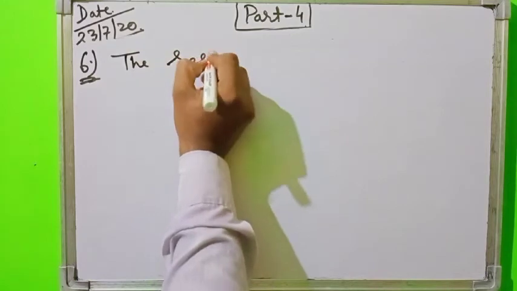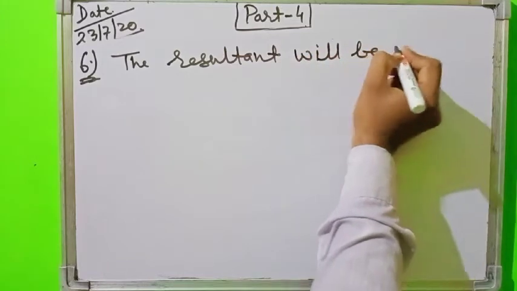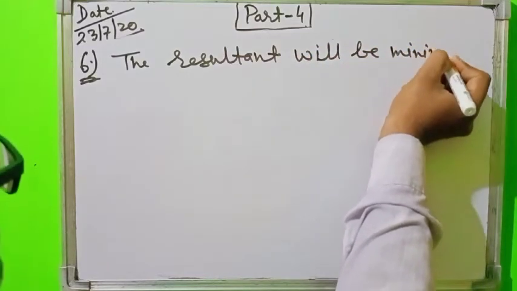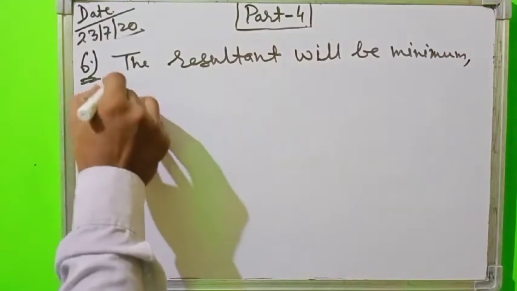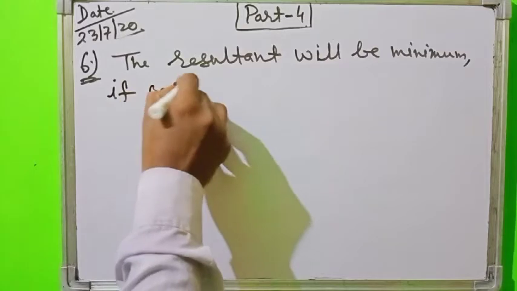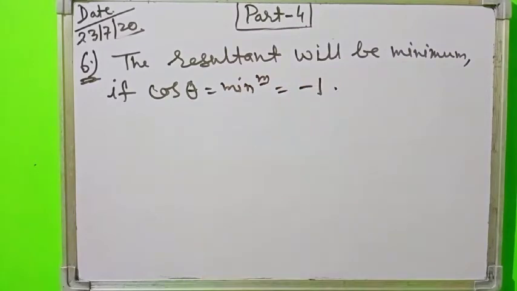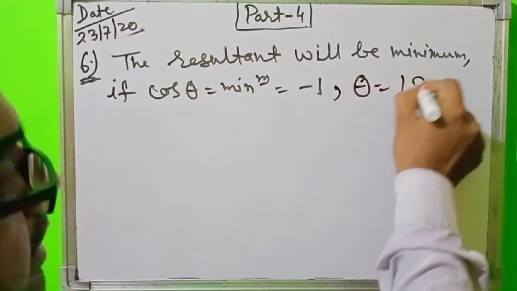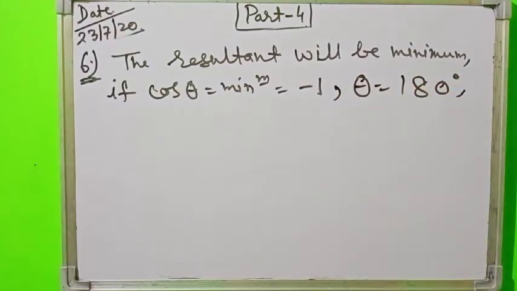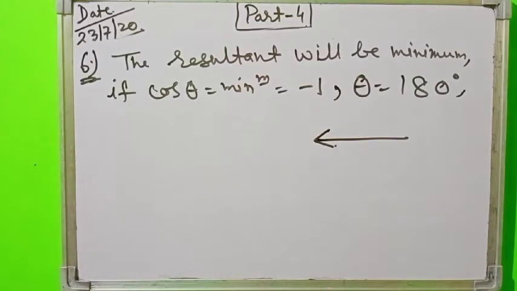The resultant will be minimum when cos theta is equal to its minimum, that is -1, and that is possible only when theta is equal to 180 degree, and it is possible when the two vectors are anti-parallel.